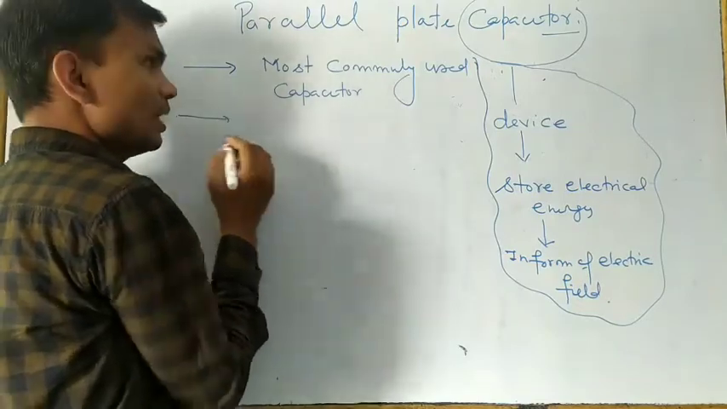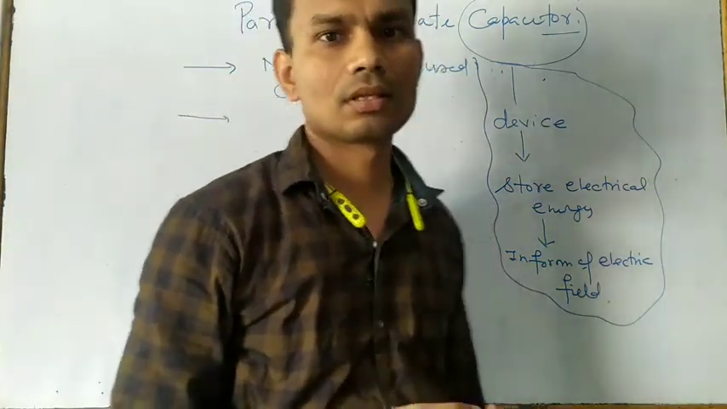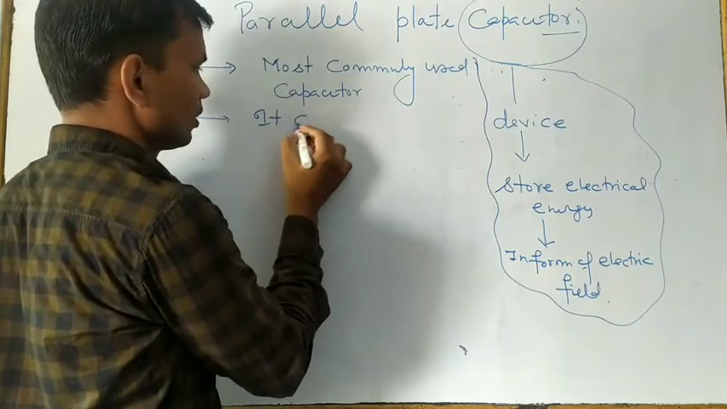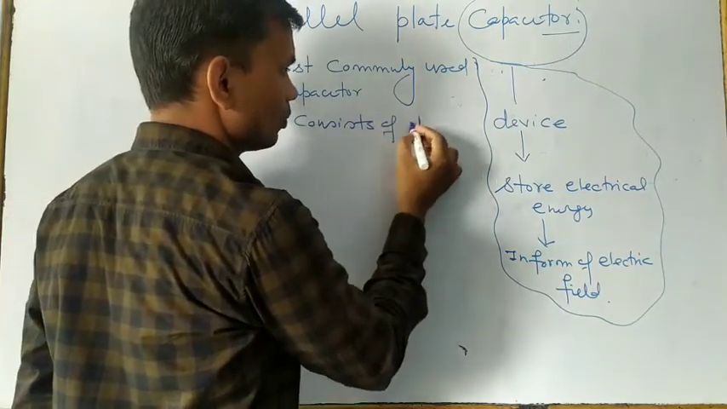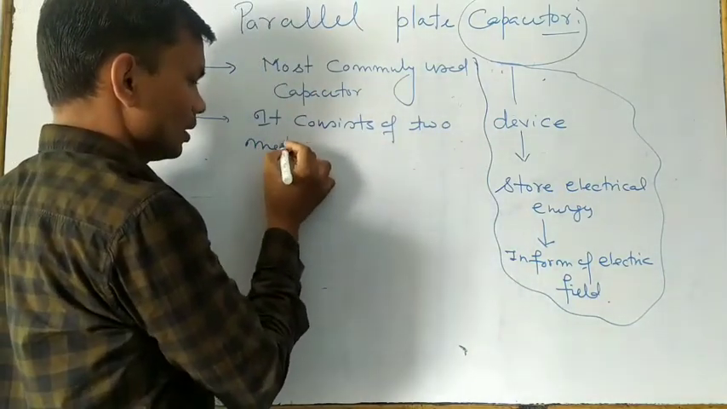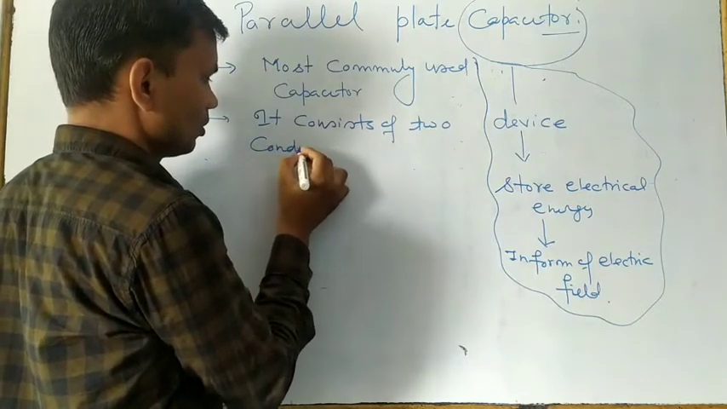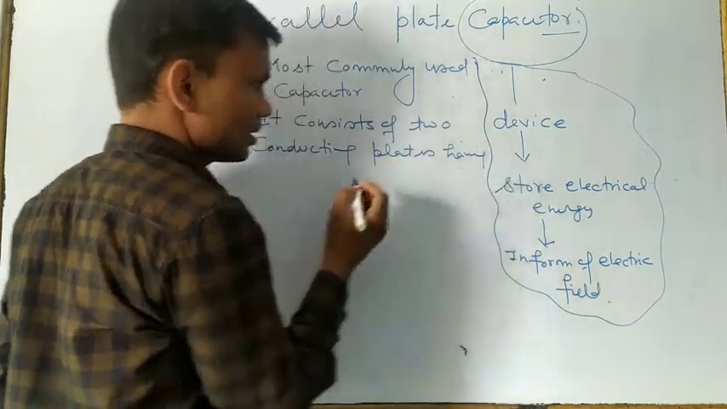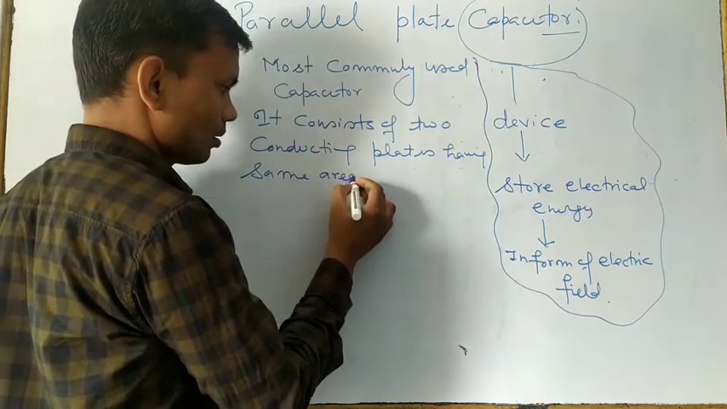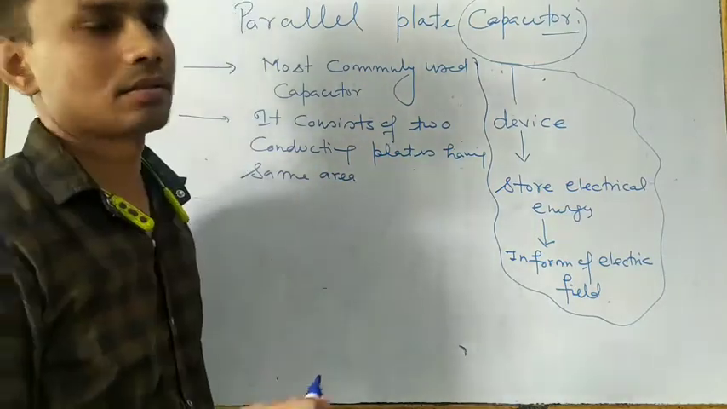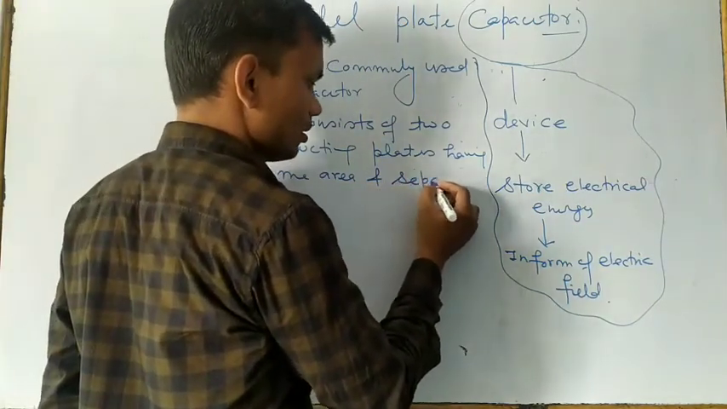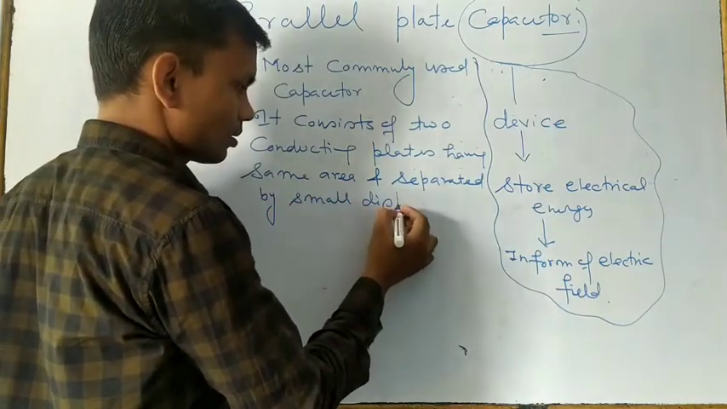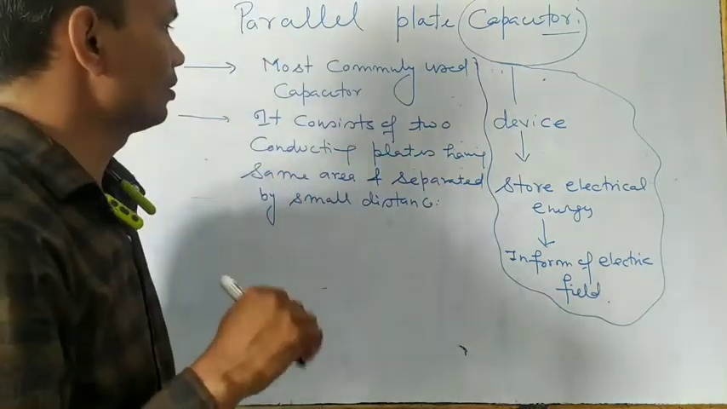Second point, it consists of two conducting plates, parallel plates, having the same area and separated by a small distance. Right? So this is what it means.